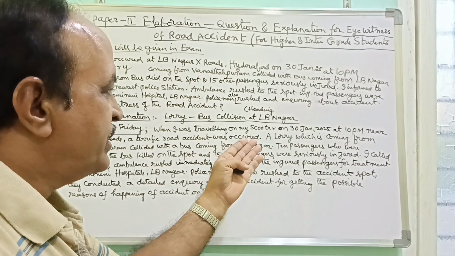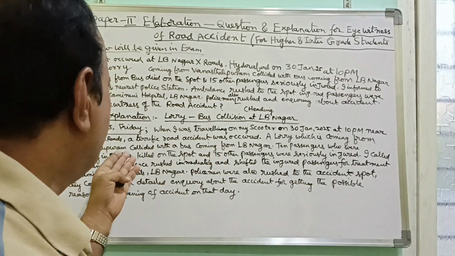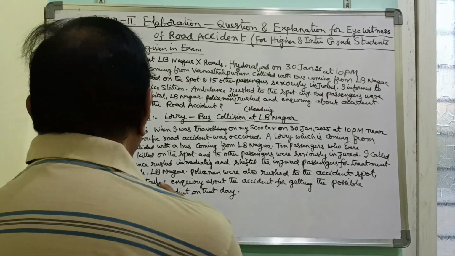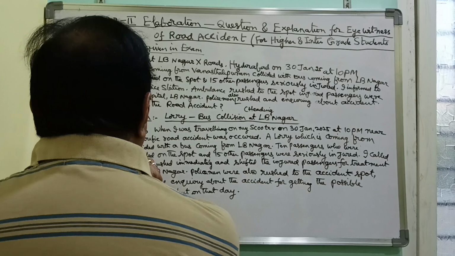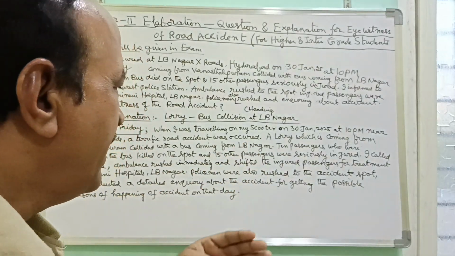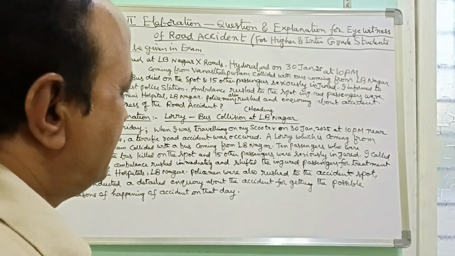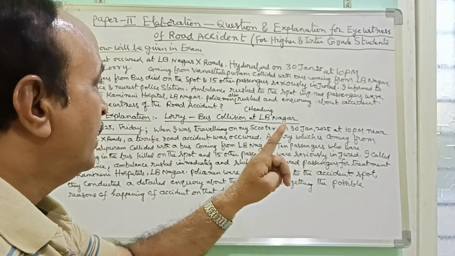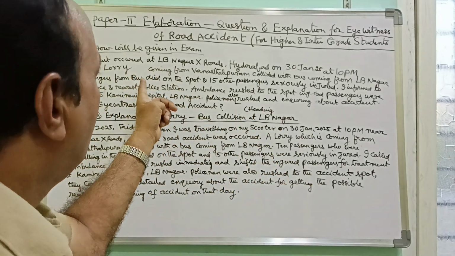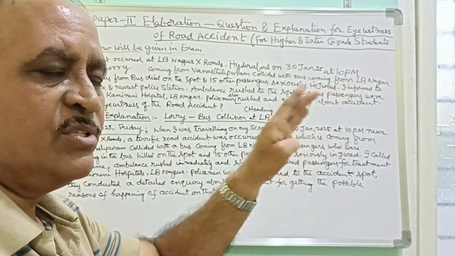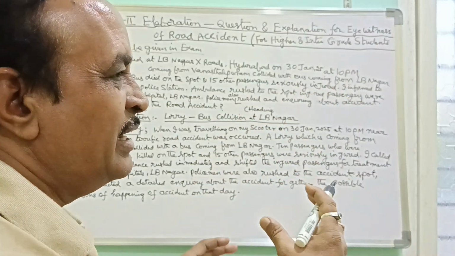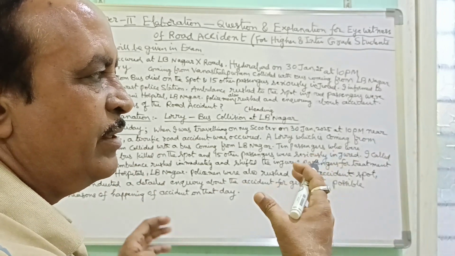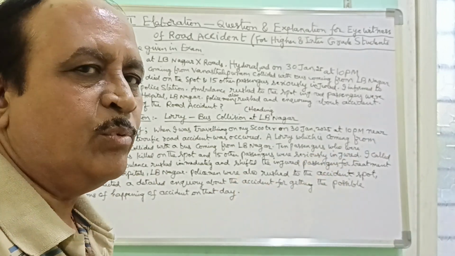See, suppose a lorry coming from the other side was coming speedily. The lorry, coming with high speed from Vanasalpuram, hit the bus coming from the other side, LP Nagar. The lorry collided with the bus coming from the opposite side.